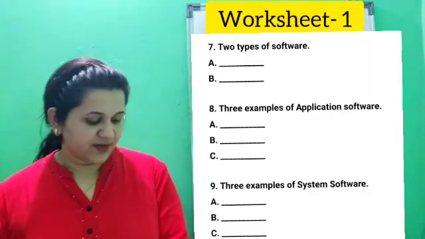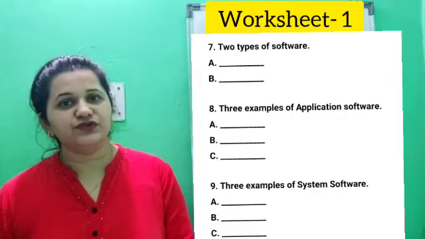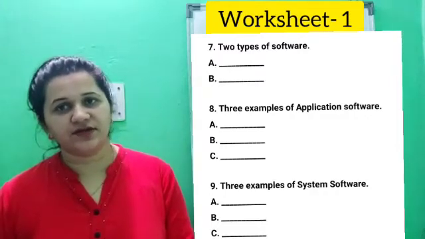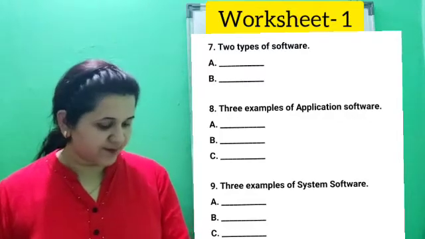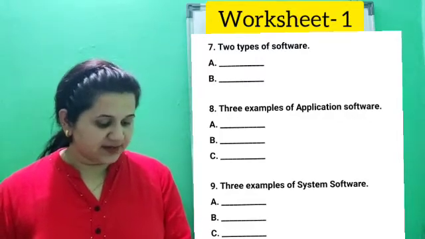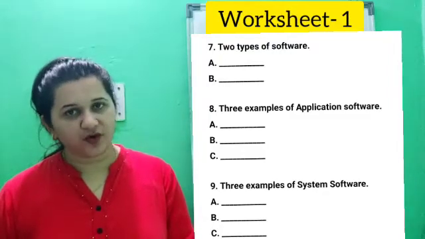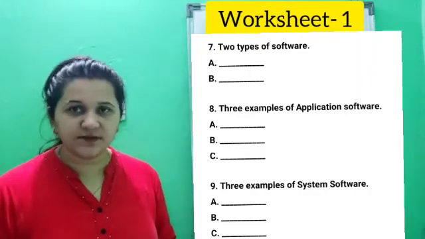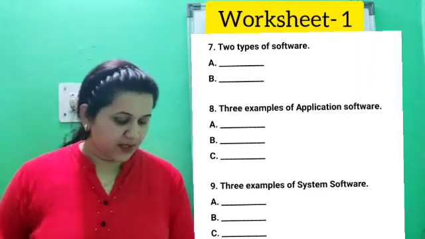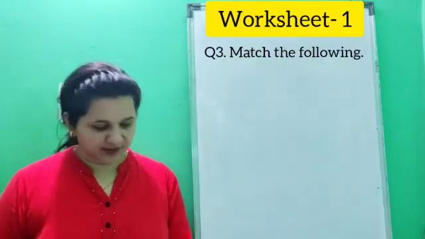Now, 8th part, 3 examples of application software. Here you have to write down the 3 examples of application software. Now, 9th, 3 examples of system software. Here you have to write down the 3 examples of system software. Now, children, come to question number 3.